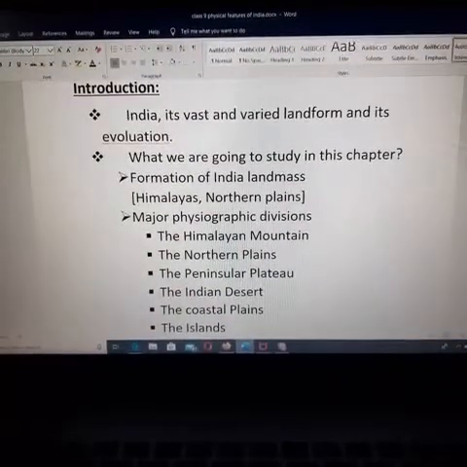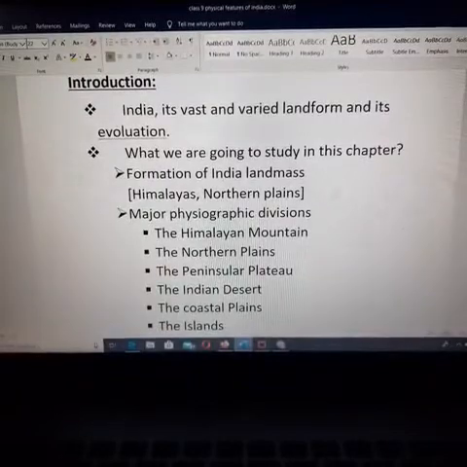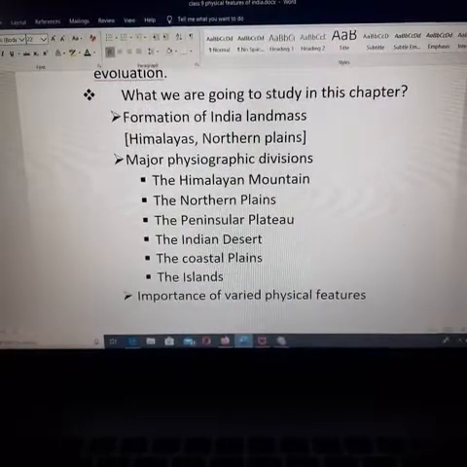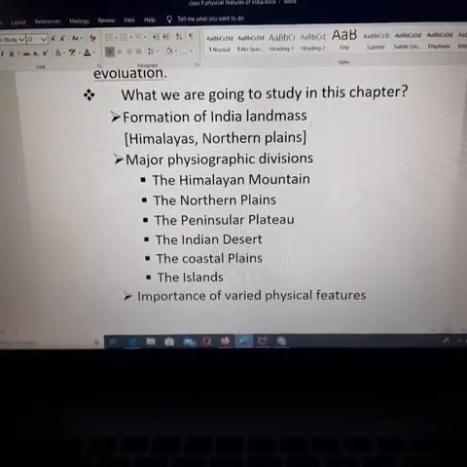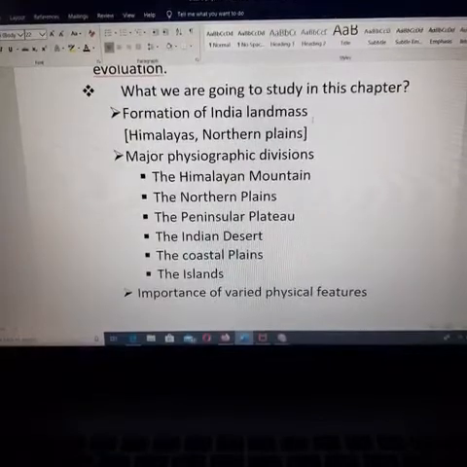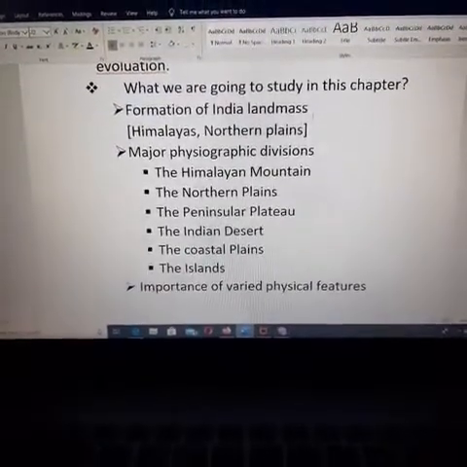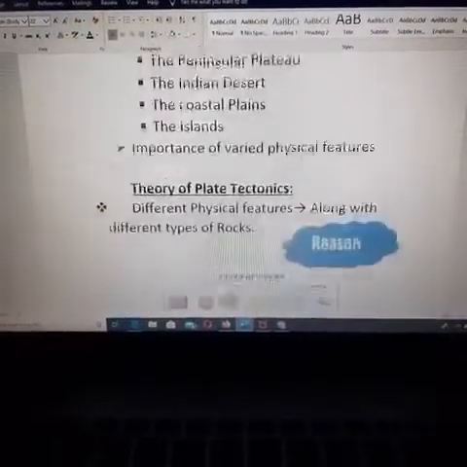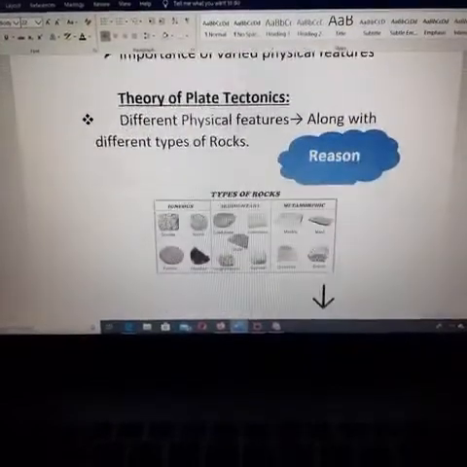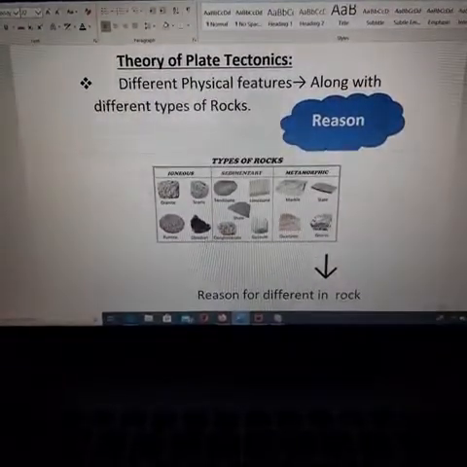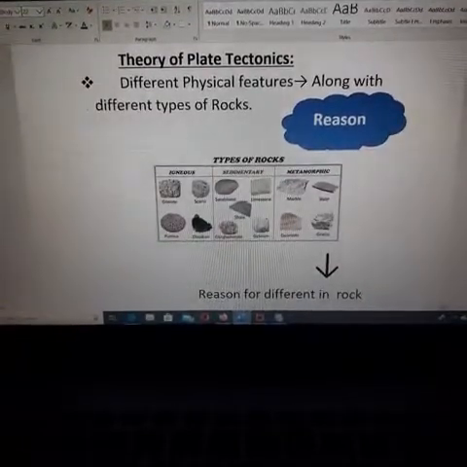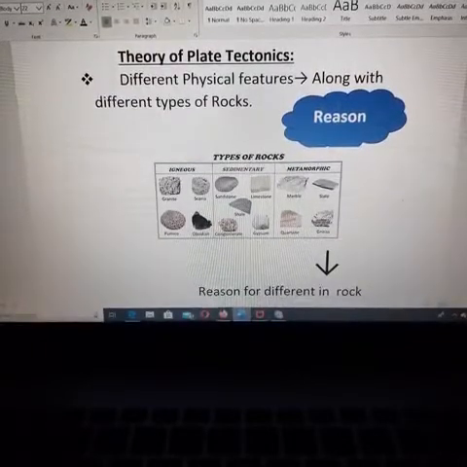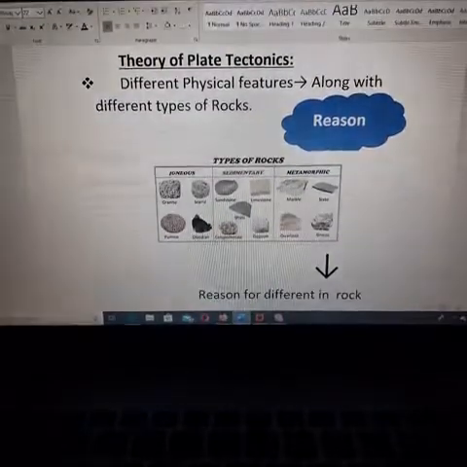Okay, students, as I told you, India has its vast and varied landform and its evolution that we are going to learn. Next is the formation of the Indian landmass, that is the tectonic plates and the formation of the landmass, then the major physiographic divisions, and the last is the importance of varied physical features. First we are going to learn about the theory of plate tectonics. What is meant by the theory of plate tectonics? As I told you, the tectonic plates will be moving under the earth. That is the theory of tectonic plates, and we are going to learn it in detail.